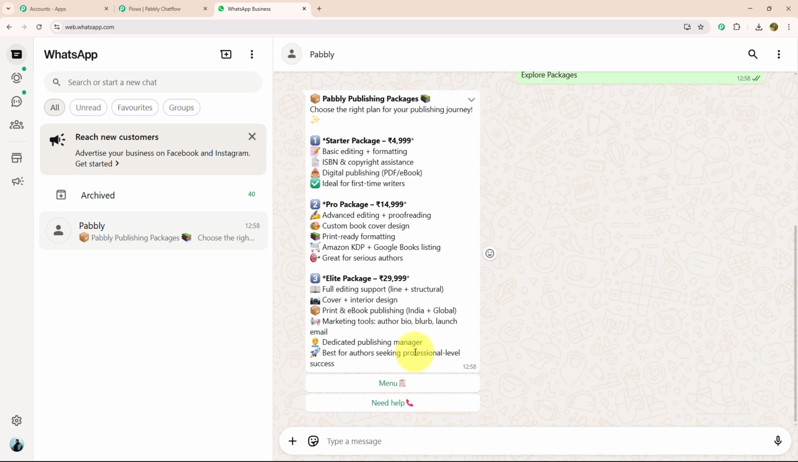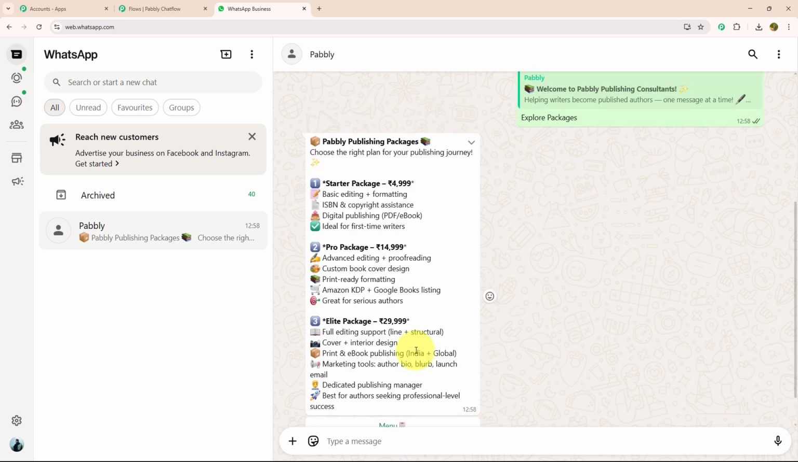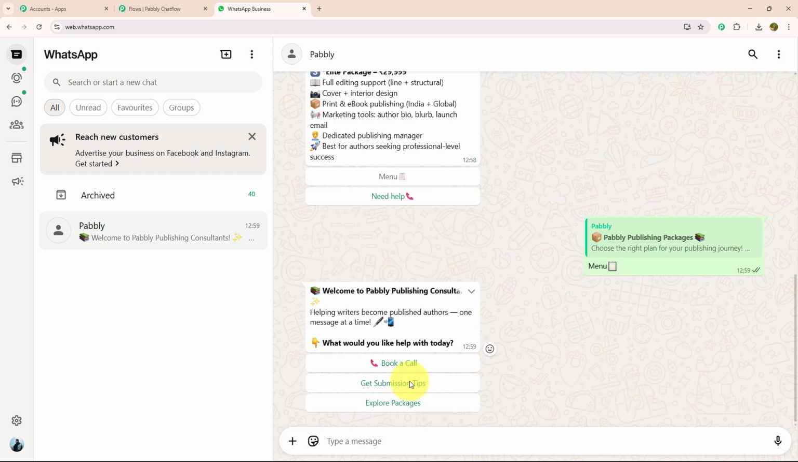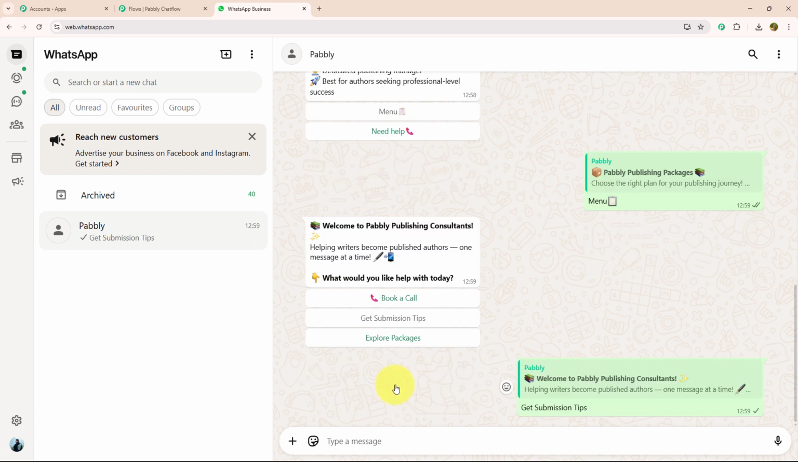As soon as I have clicked on explore packages, I got a reply in which they have mentioned all the packages with the pricing and details. Not only that, they have given 2 action buttons with it, menu and need help. Let's click on the menu option. As soon as I have clicked on the menu option, I got the initial message again. This time, let's select get submission tip.